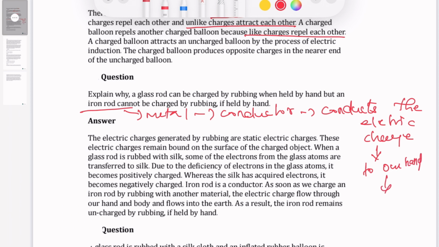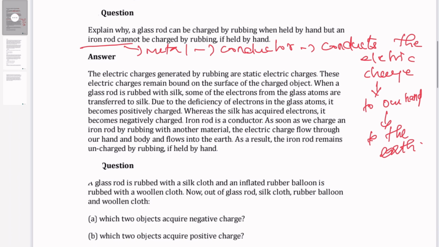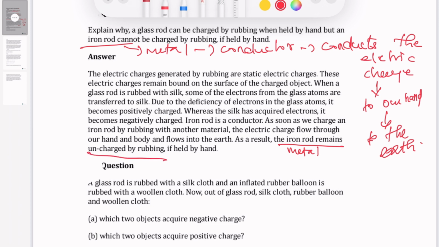From our hand it goes to the earth. That is the reason we cannot generally charge metals by rubbing. The metals remain uncharged by rubbing when held by hand.